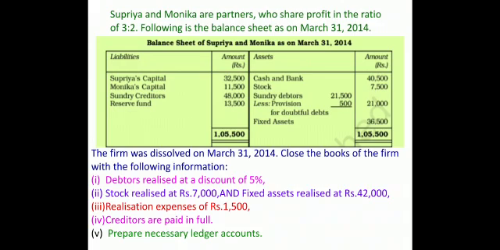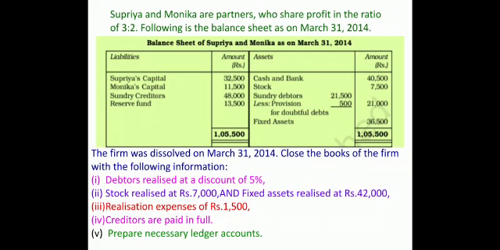Whenever you solve such question, it is important that your format of realization account, partners capital account and cash account should be ready. The moment you see the balance sheet, you have to transfer all the items to the related accounts. Right? So when three formats are ready, Supriya's capital, Monica's capital as balance brought down should go on the credit side of partners capital account. Reserve fund should be distributed on the credit side in the ratio of 3:2, and creditors will go in the realization account credit side. So liability side is over.